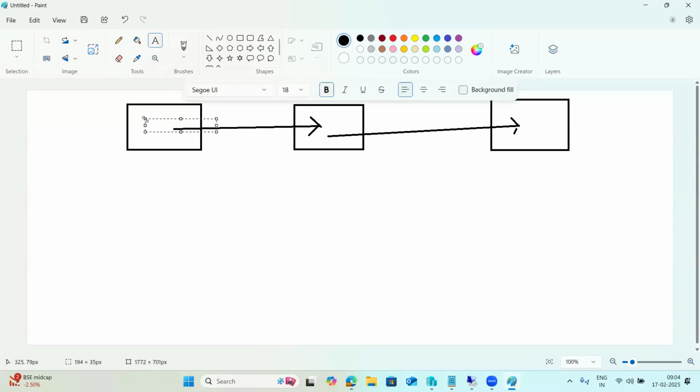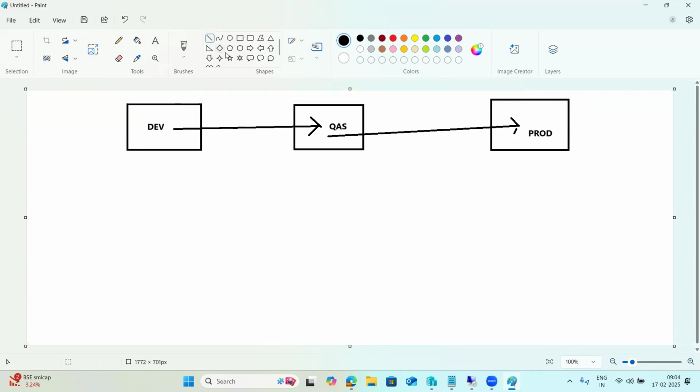So we have development, quality and production. Suppose we have three systems in a landscape. A landscape means it contains three or more systems, or two systems. All the business operations will run from the production system, so business users will log into it and do their business there.